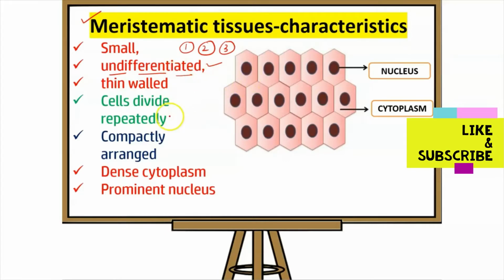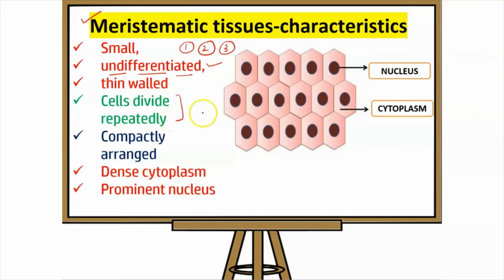Fine. So what is the only function that they have? The cells are dividing repeatedly. So when they divide repeatedly, बार बार जब वो डिवाइड हो रहे हैं, इसकी वजह से प्लांट का साइज बढ़ रहा है। So the main function of meristematic tissues is to add on to the size of the plant. Fine. Moreover, the cells are compactly arranged.